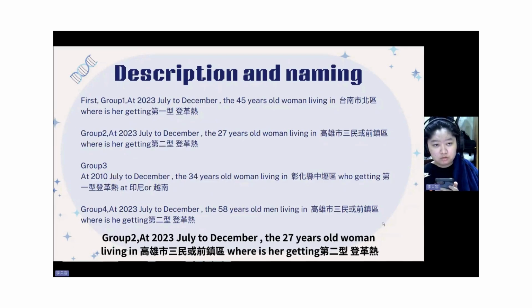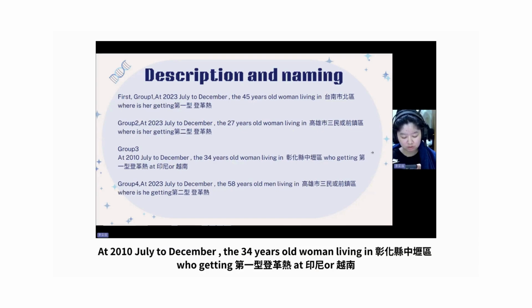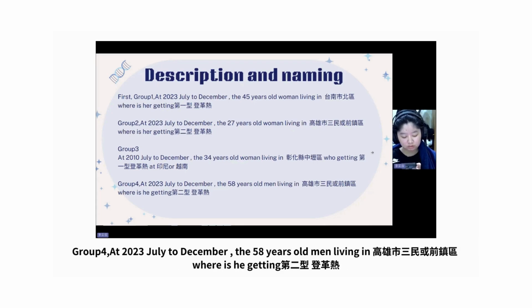Group 2: 2023, July to December, a 27 years old woman living in 高雄市三民區或前鎮區 who got 第二型登革热. Group 3: 2010, July to December, a 34 years old woman living in 彰化縣 who got 第一型登革热 from Indonesia or Vietnam. Group 4: 2023, July to December, a 58 years old man living in 高雄市三民區或前鎮區 who got 第二型登革热.